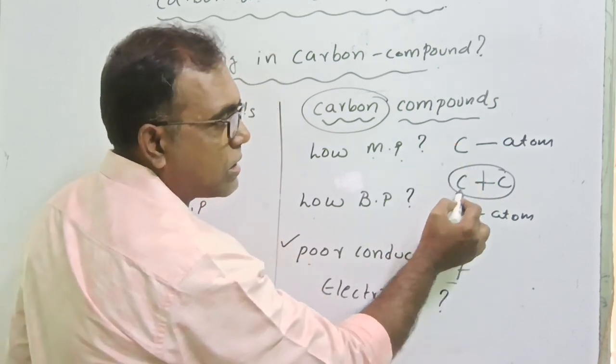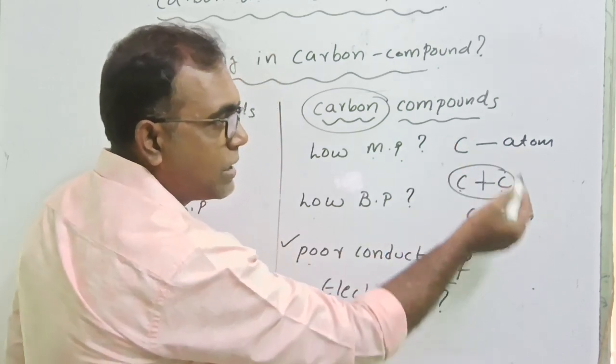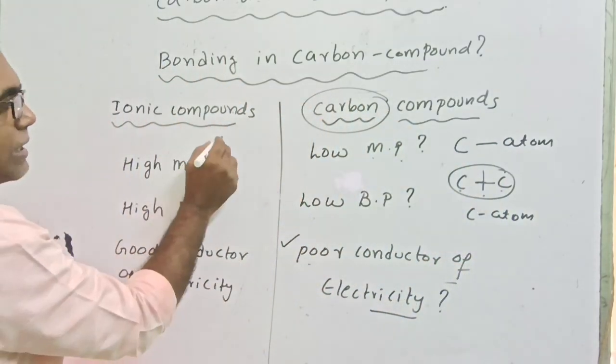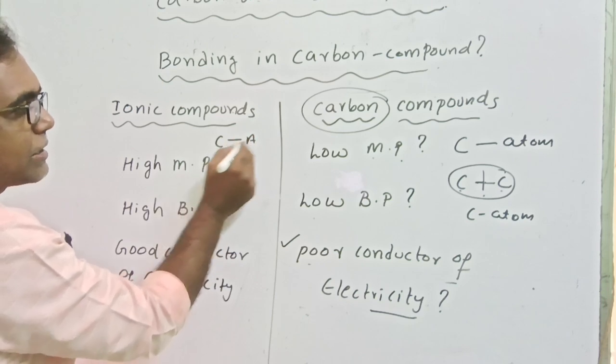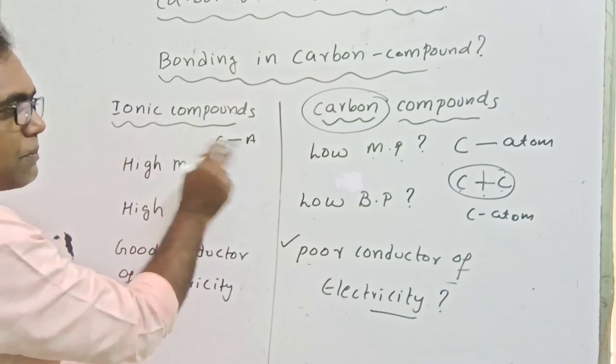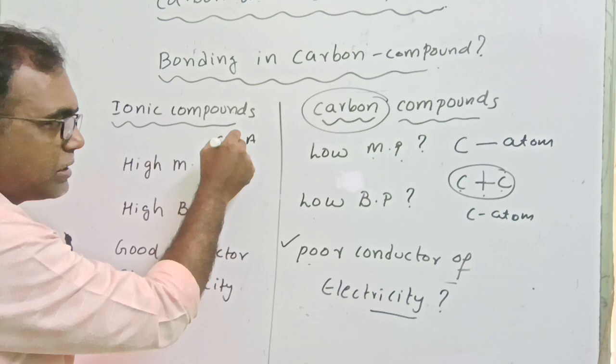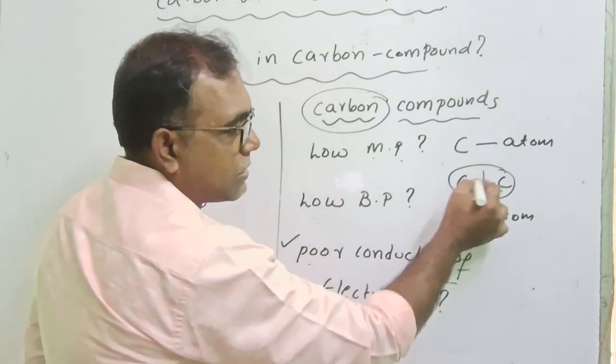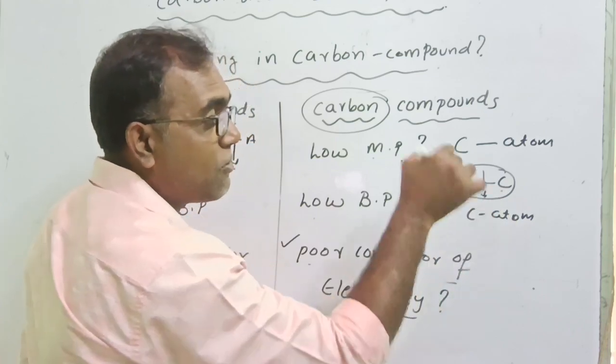Between carbon and carbon or carbon and other atoms, the interaction is very weak when we compare it with cation and anion interaction in ionic compounds. These interionic interactions are strong, whereas here interatomic interactions are very weak.